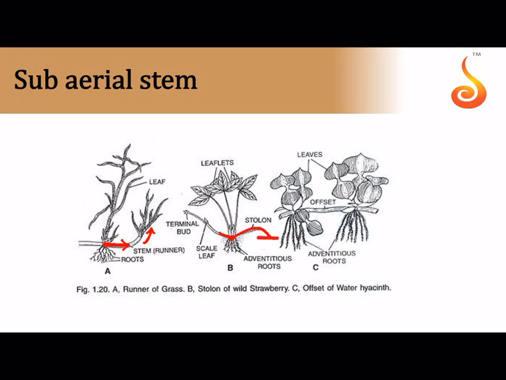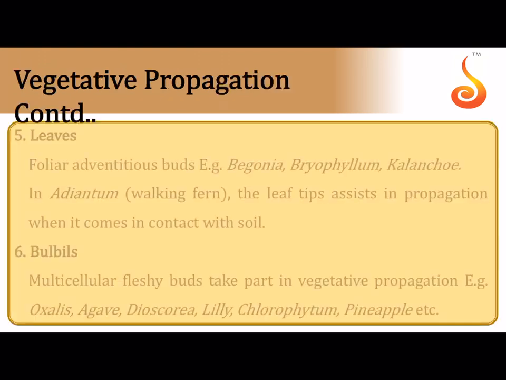Then again it meets the ground. Where it meets the ground, it forms a new shoot and a new root system is formed. Again from the base of this shoot another stem grows which arches upwards, and then it meets the ground after a certain distance and gives rise to a daughter plant. And you can see an offset over here. An offset is something which is seen in aquatic plants only. It is very similar to a runner. It grows on the surface of water. It has a single internode.